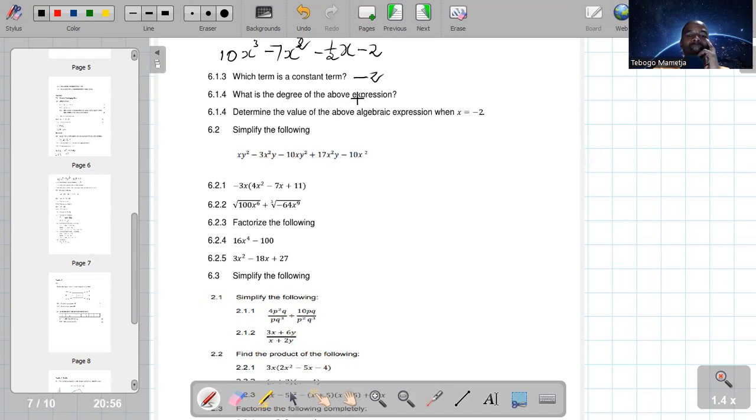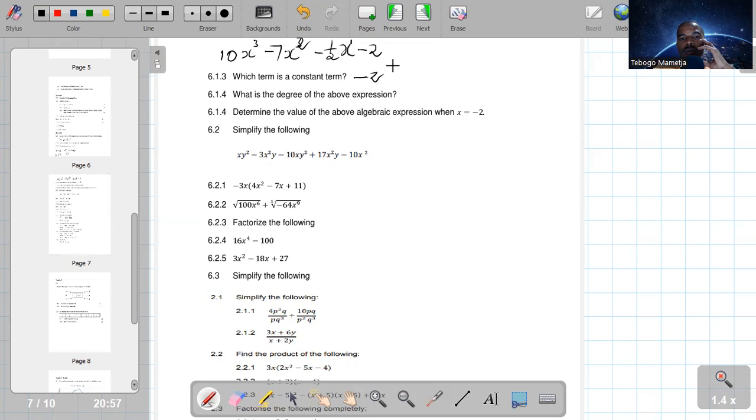So what is 6.1.4? What is the degree of the expression above? Guys, what is a degree? So let me define a degree first. A degree is the highest exponent of an algebraic expression. So this one is an exponent of 3, this term is an exponent of 2, this term is an exponent of 1.